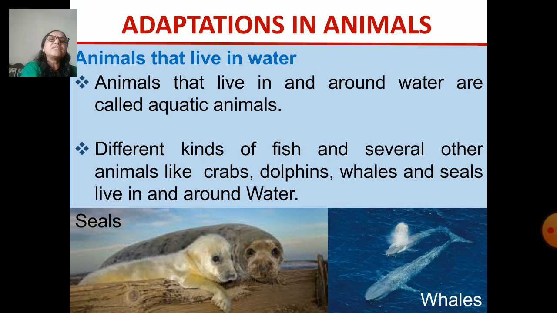The animals that live in water are called aquatic animals, and different kinds of fish are a common example of aquatic animals. But besides fish, you find several other animals like crabs, dolphins, whales, and seals. They are found in and around the water. You can see the picture of seals and the whales.